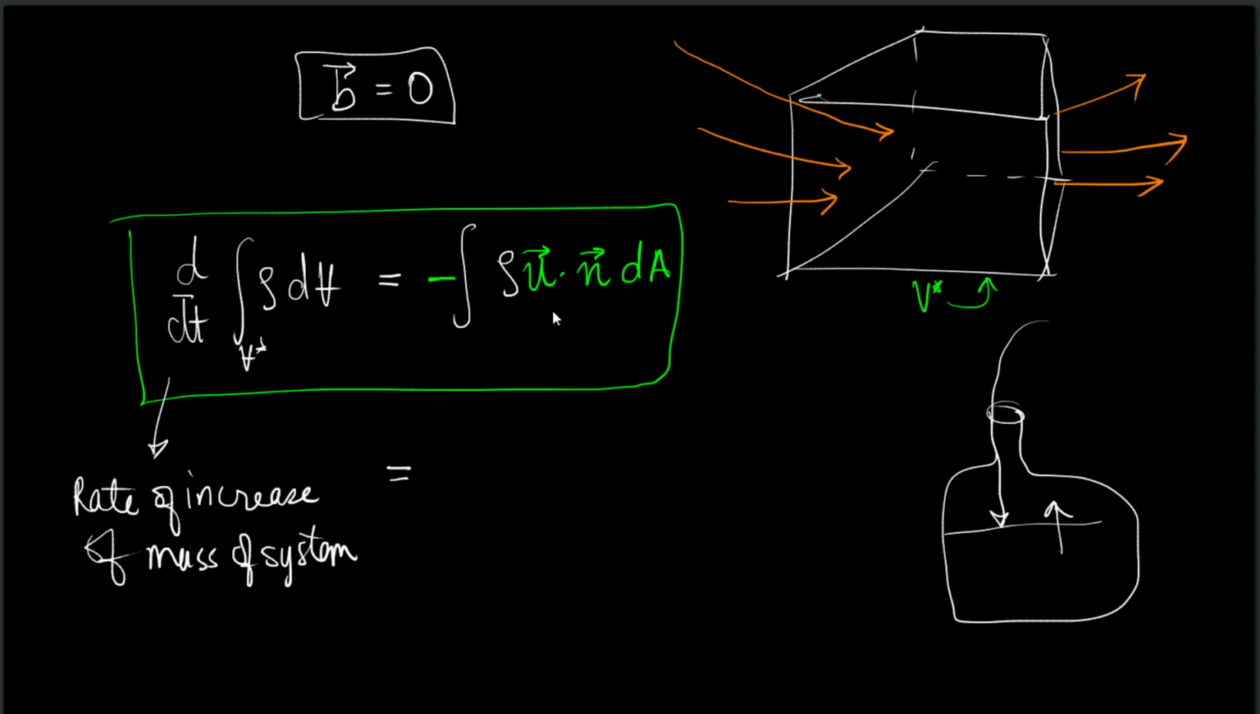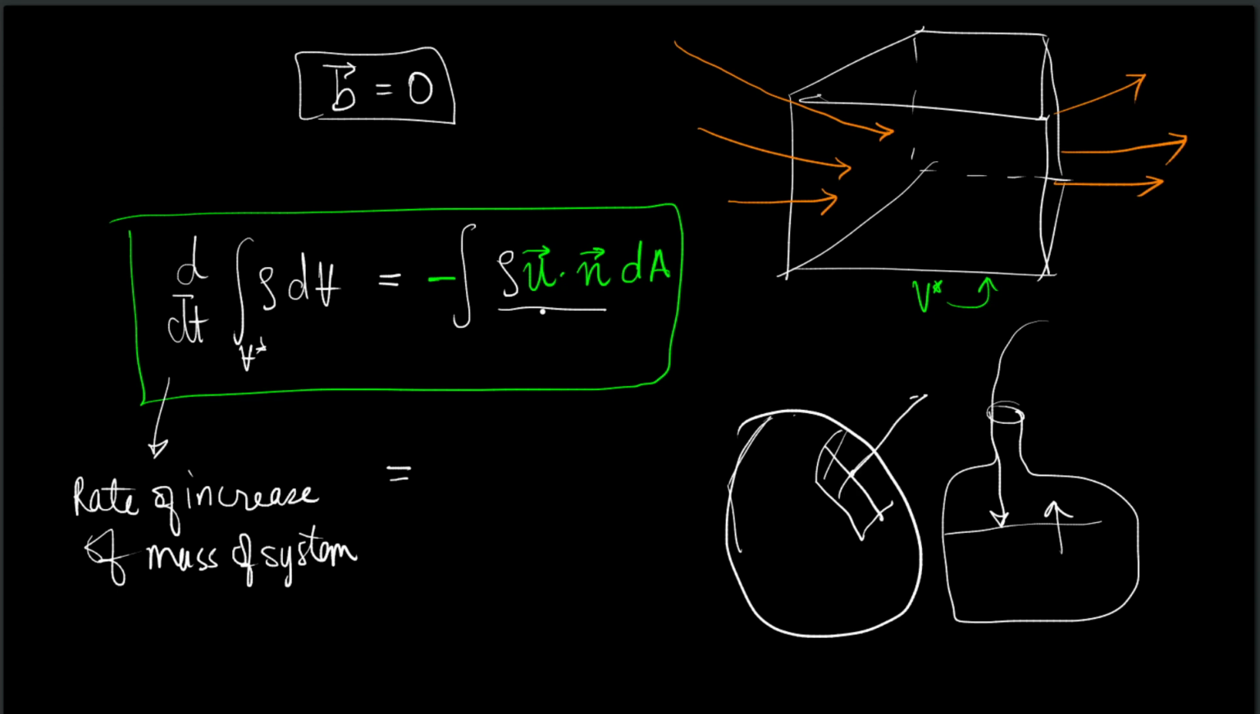what is u dot n cap dA? So if I have this volume, and if this is the area at this particular point, then the area vector is this, and if the velocity vector is this, then u dot n cap represents the outflux, and in fact u dot n cap dA is the rate of loss of volume.